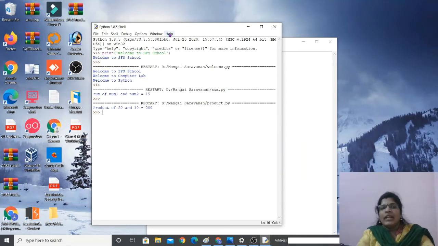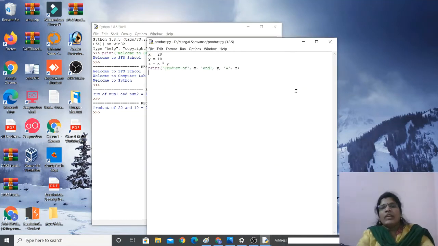Okay. Then next one. Similarly, we can do subtraction, division, product, power, and all the operations. But you have to keep in mind that we are using variables. We are not taking any number directly. We are taking numbers with the help of variables. So a variable name can be anything, but it should start with a letter or underscore.